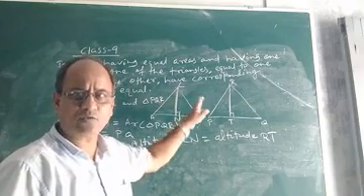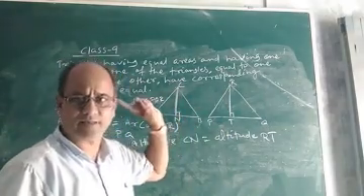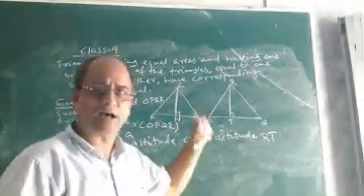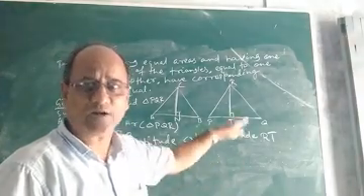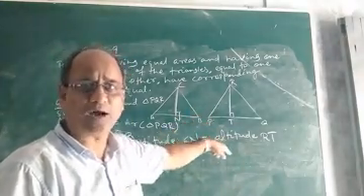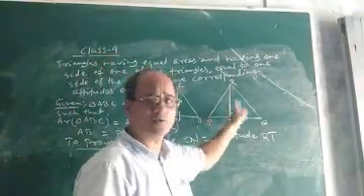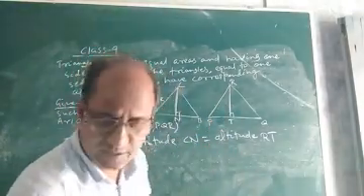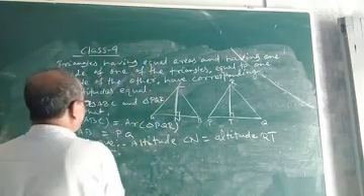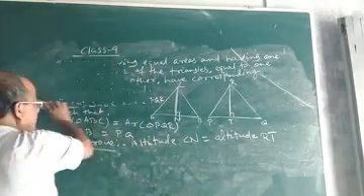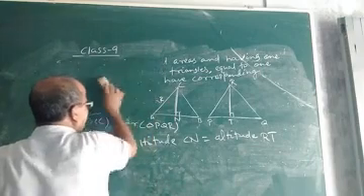You are given the two triangles have equal bases and their area same. Let us prove that they will have equal corresponding altitude. The two triangles, that is ABC and PQR, will have equal corresponding altitude. That means the altitudes of the two triangles is same. Let us see how to prove. It is very easy. We can easily prove. Which formula we will use? We will use the formula for area of triangle.